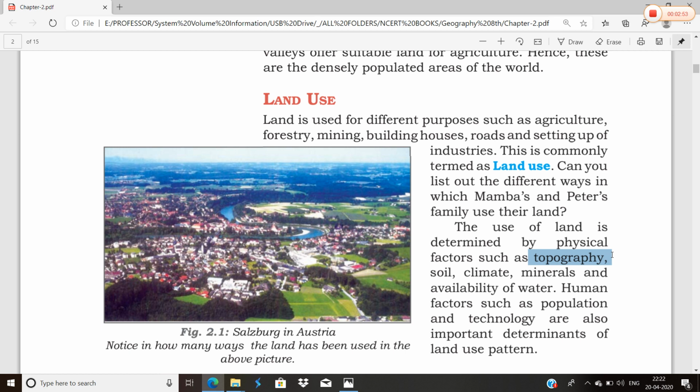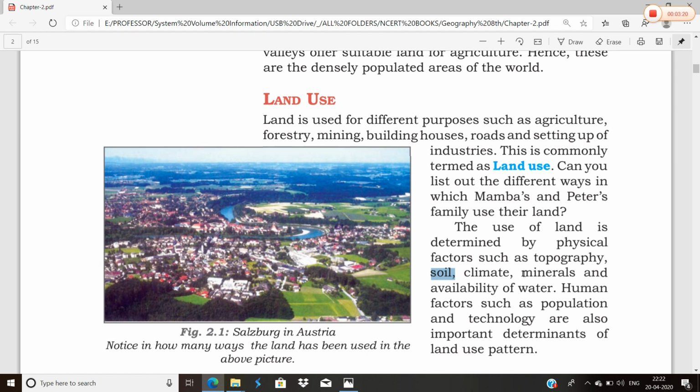For example, if there are mountains, highly elevated areas, we normally leave such lands for forest. If there are plain regions, we use the land for agriculture or setting up industries. As well, if the soil is fertile, definitely we will use that land for agriculture.